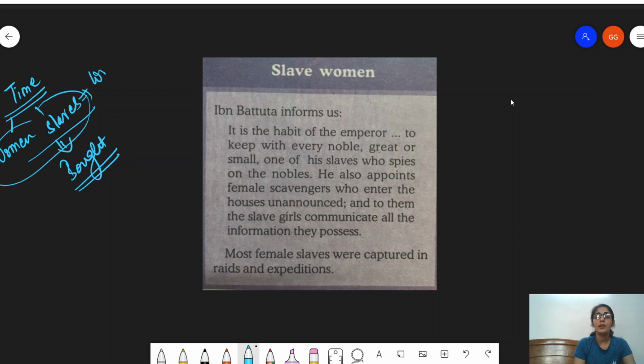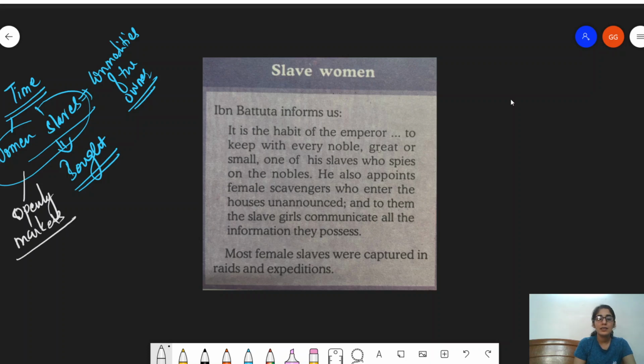They become the commodities of the owner, right? For instance, slaves were openly sold in the markets. They were basically openly sold in the markets like ordinary goods. Is this clear? Please do remember this. This is quite important. So when Ibn Battuta reached Sindh, he purchased horses, he purchased camels, and he purchased slaves.